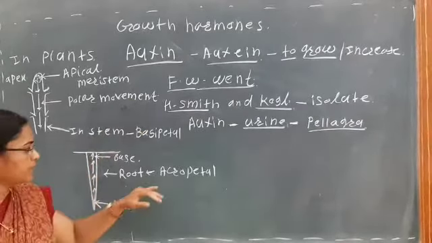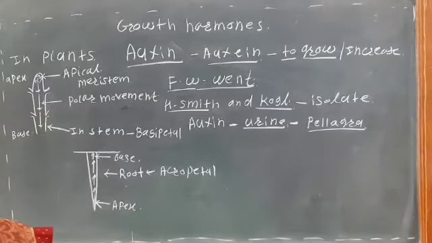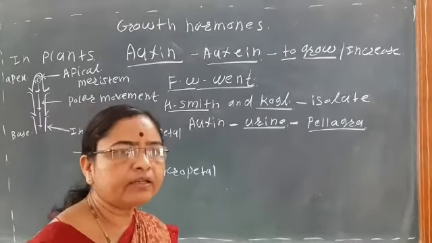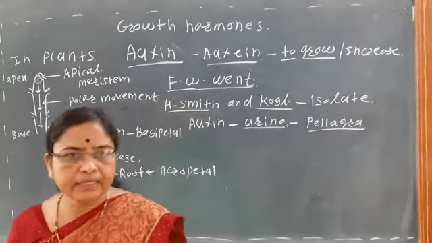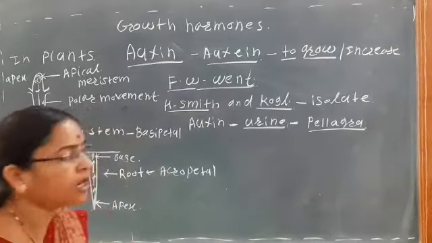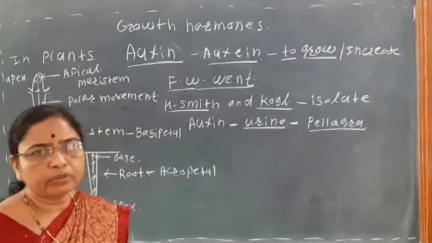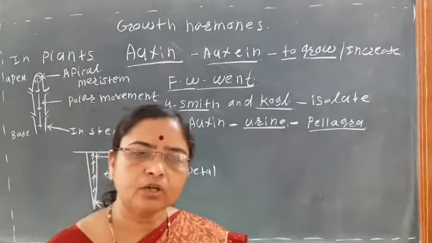So it is the acropetal. This movement is the acropetal. So here the site of the synthesis, that is where the auxins are synthesized: the auxins are mainly synthesized at the apex of the root and also at the apex of the shoot.